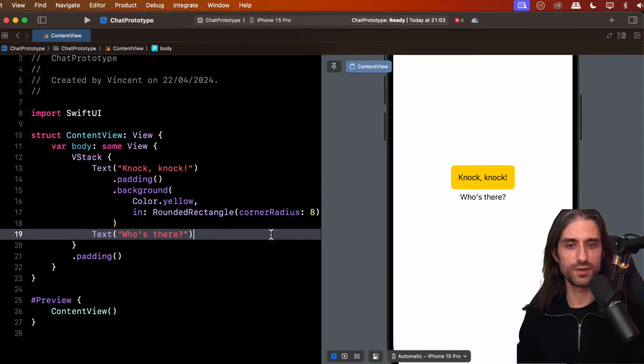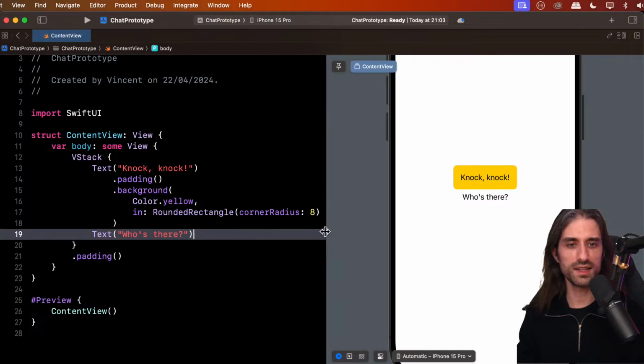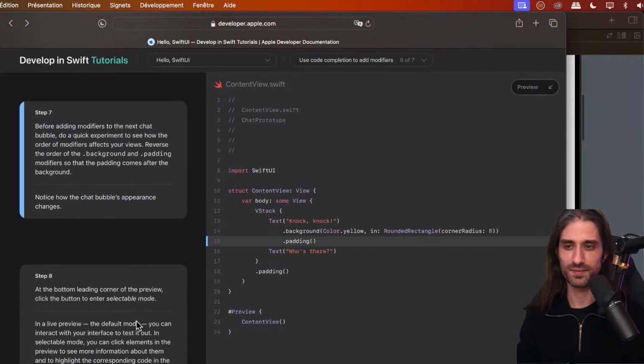All right. And so now the code is working again, and you can see that we do have the padding, so that added some extra space around the text, and then we colored that padding in yellow with the shape of a rounded rectangle with a corner radius of 8 points, like this. So this is our first venture into trying to add some styling logic to our UI components.